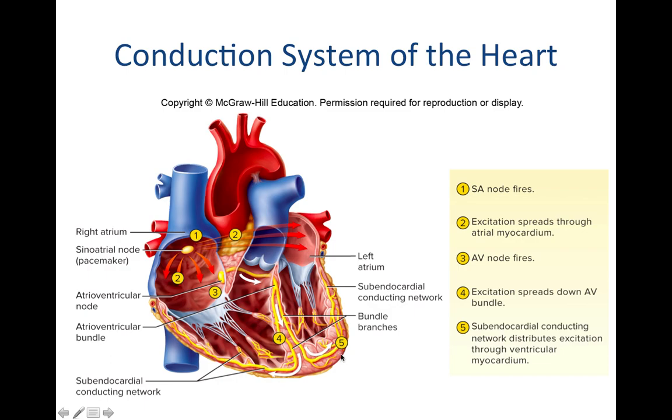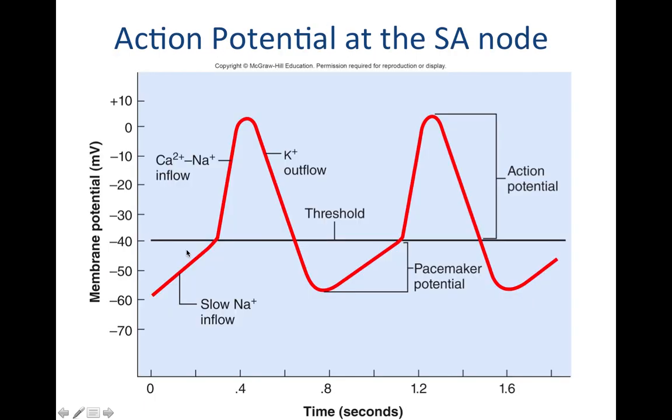But what does an action potential coming out of this sinoatrial node actually look like? It's a little bit different than the action potential that you may be familiar with in regular neurons. But there are some similarities. So this is a graph showing action potentials that occur at the sinoatrial node. You can see down here on the x-axis you have time in seconds, and the y-axis is showing membrane potential.